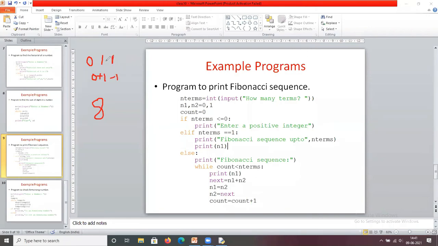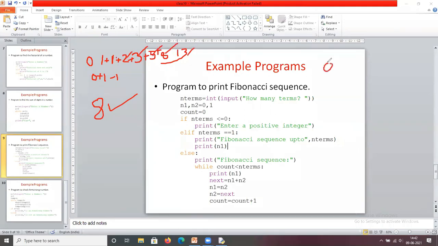So what is the next term? Addition of these two: 1 plus 1, 2. What is the next term? 1 plus 2, 3. What is the next term? 2 plus 3, 5. Next term, 3 plus 5, 8. Next term, 5 plus 8, 13. So that means if you enter 8, how many terms? 1, 2, 3, 4, 5, 6, 7, 8.